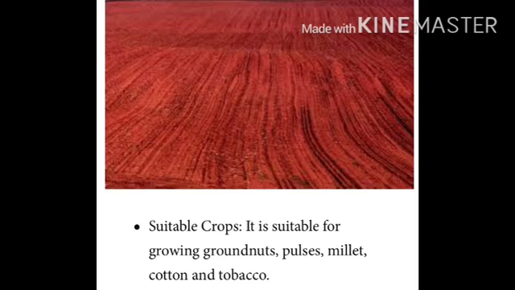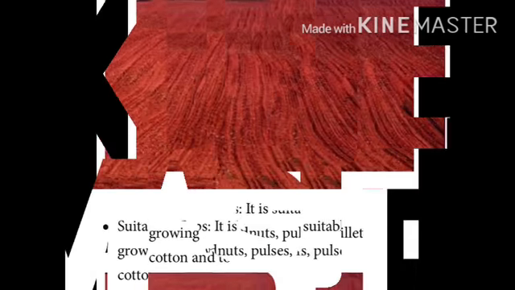You can see the red soil looks like this. Suitable crops: it is suitable for growing groundnut, pulses, millets, cotton and tobacco.